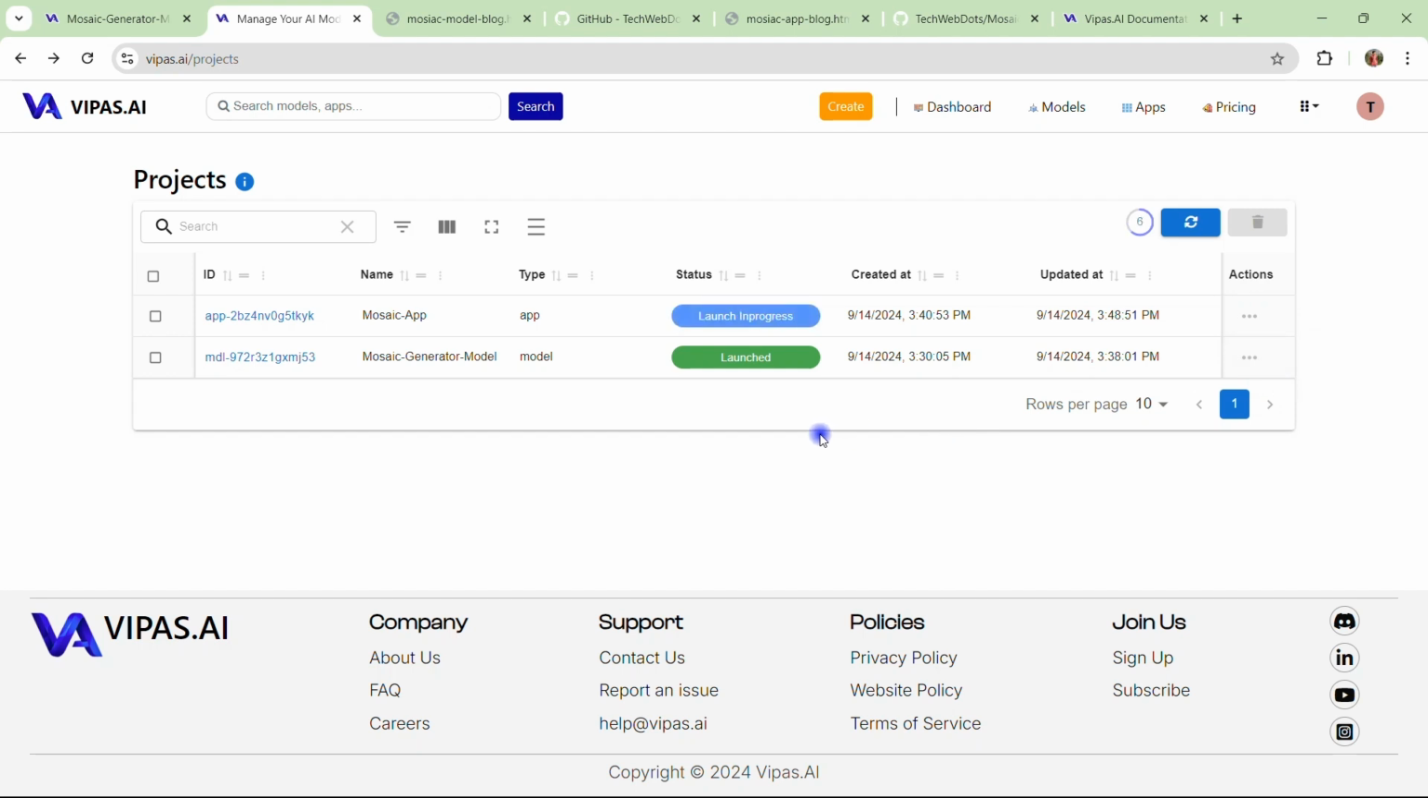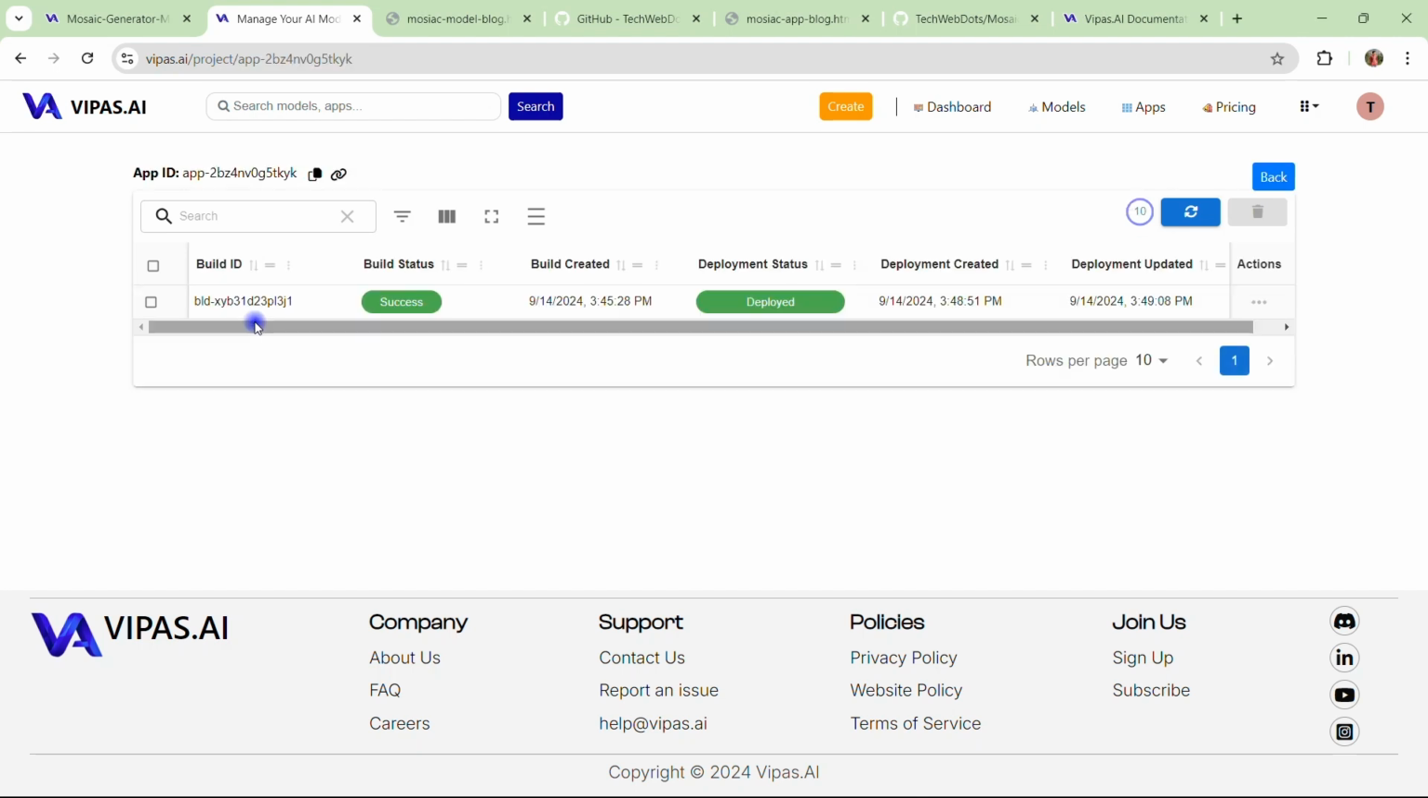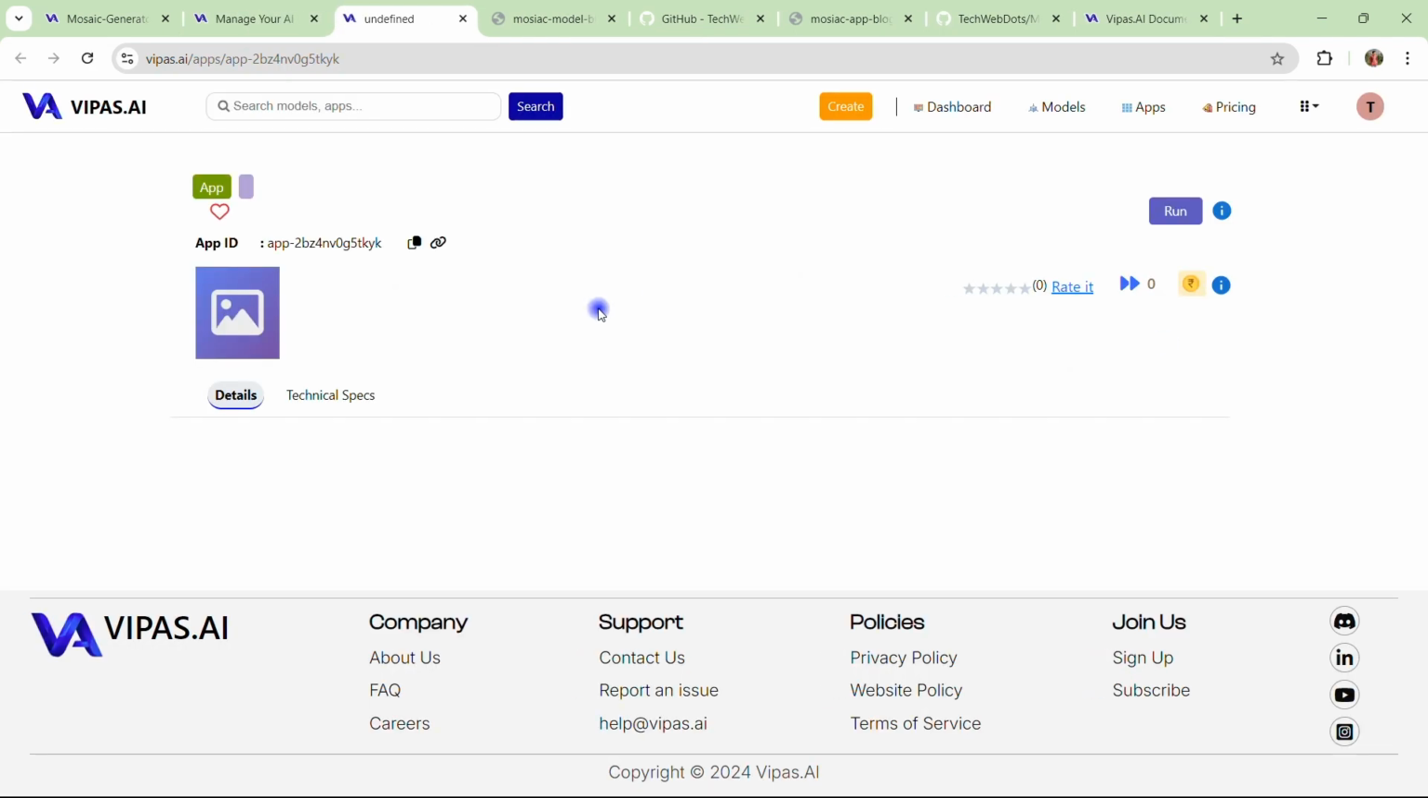We did that, and the moment I click on launch, its status immediately updated to launch in progress, right? And now we can see the status of the Mosaic app and model is successfully launched. It means now we can use this application, right? That's a very good thing. So you can launch from multiple places. Let me open it from here, right?